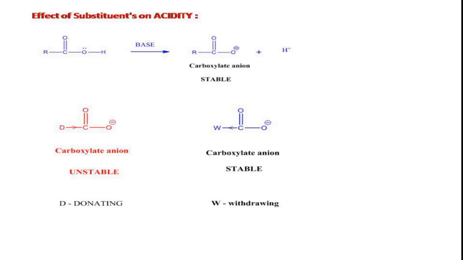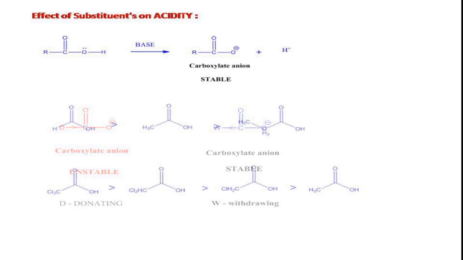So with this we can say that due to the presence of electron donating groups, there is no sharing of negative charge on the carboxylate anion, there is no dispersion of the negative charge, therefore it is unstable, and there is a decrease in the acidity of the parent acid. Whereas if there are electron withdrawing group substituents, then they will decrease the negative charge and hence stabilize the carboxylate anion and thus increase the acidity of the parent acid, which we will discuss with suitable examples, right?